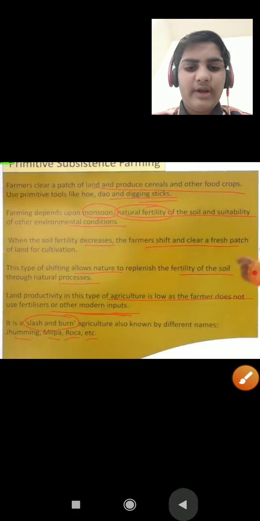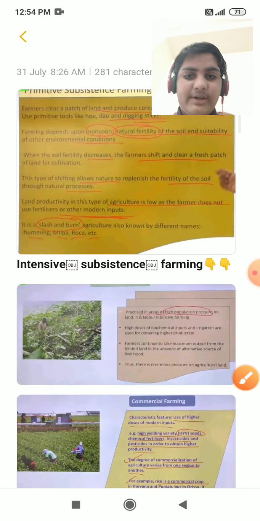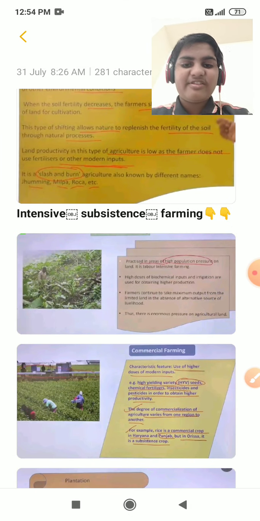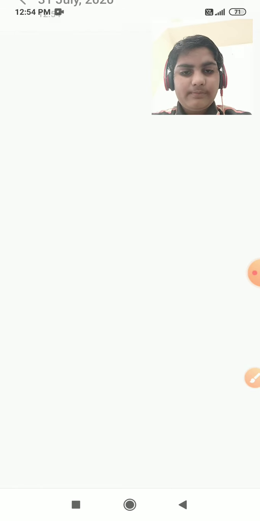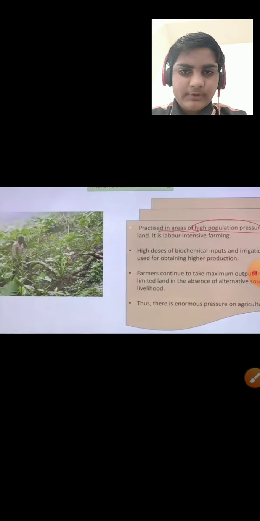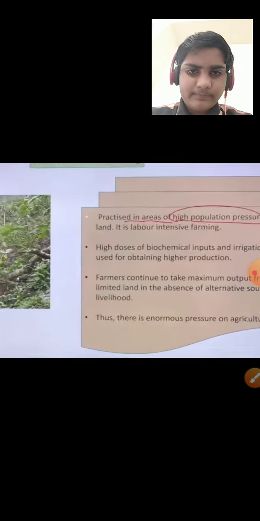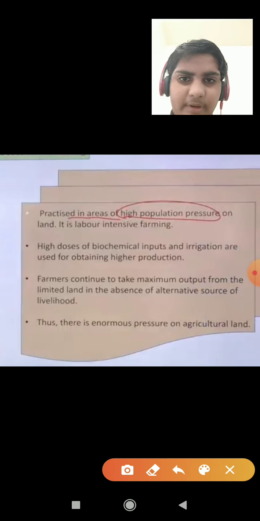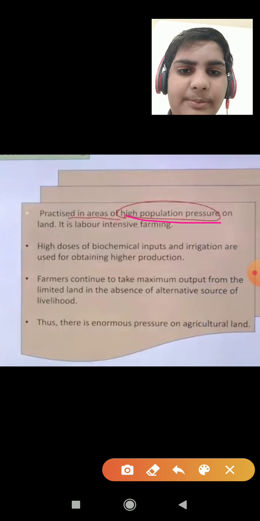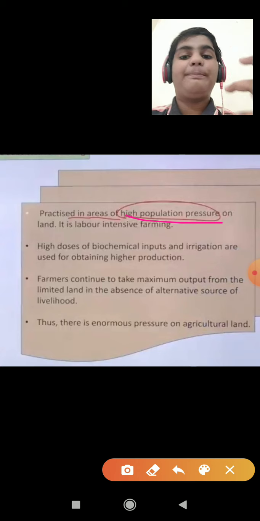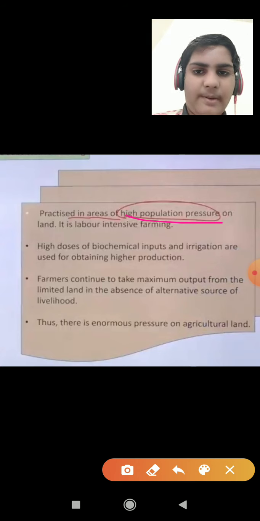So let's move ahead. The second type of farming is intensive subsistence farming. Intensive subsistence farming is practiced in areas of high population pressure on the land.